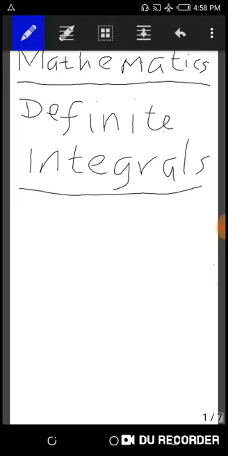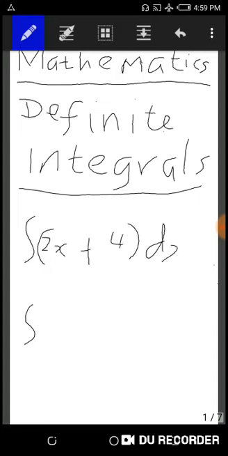So we're looking at the difference between a definite integral and an indefinite integral. Remember that this is your integral sign. Let's say we have two integrals of the same function. Say we have 2x plus 4 to be integrated with respect to x. And also we have the same function, 2x plus 4, to be integrated with respect to x. Now they are the same.